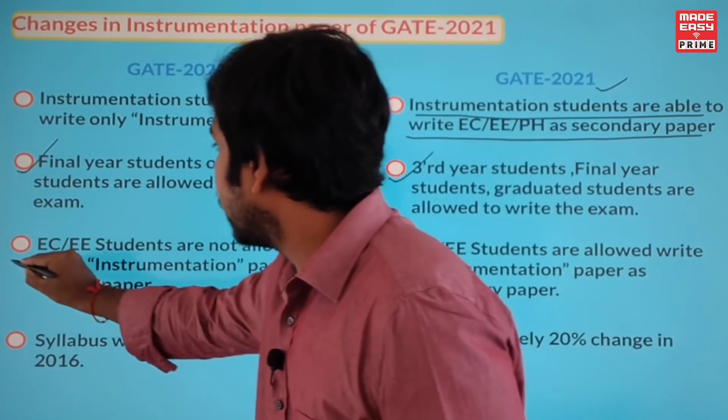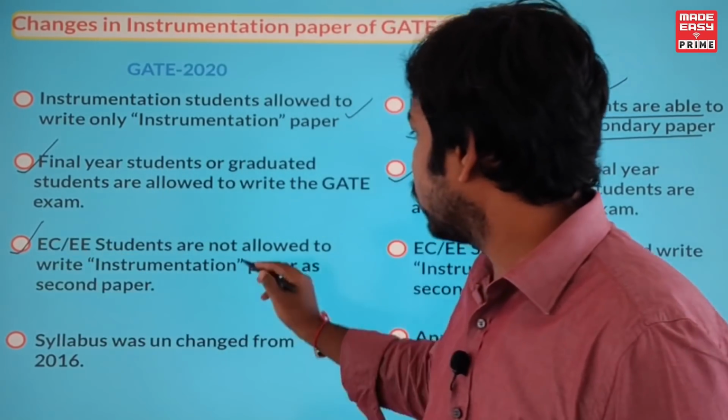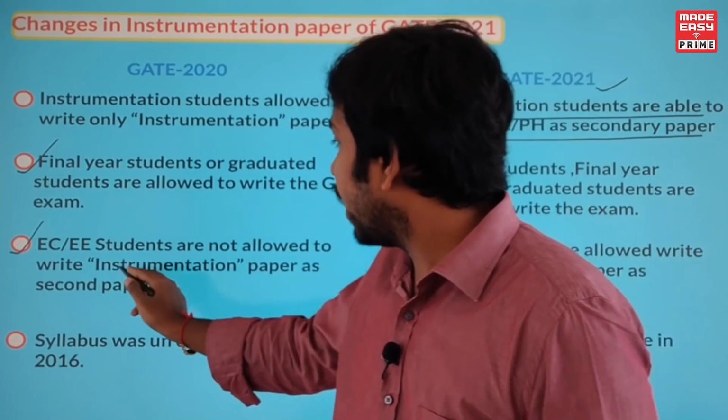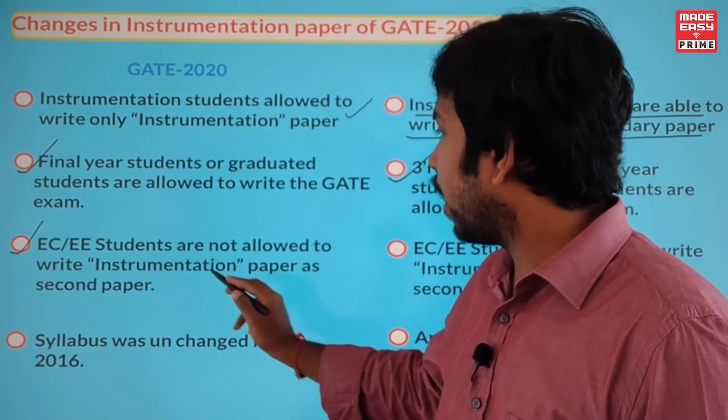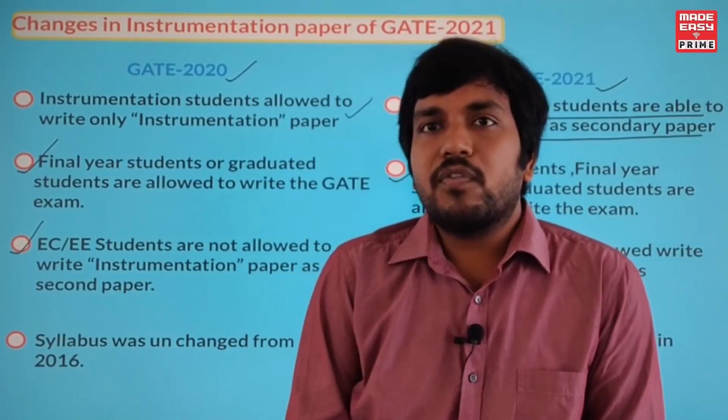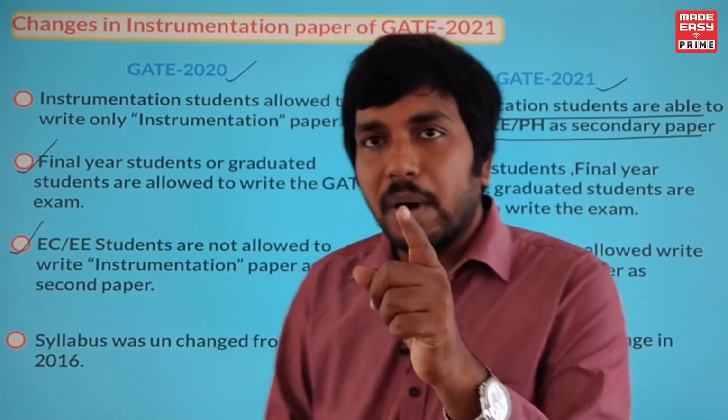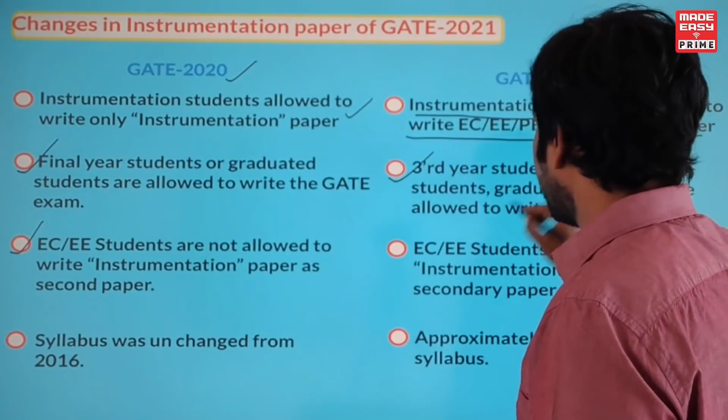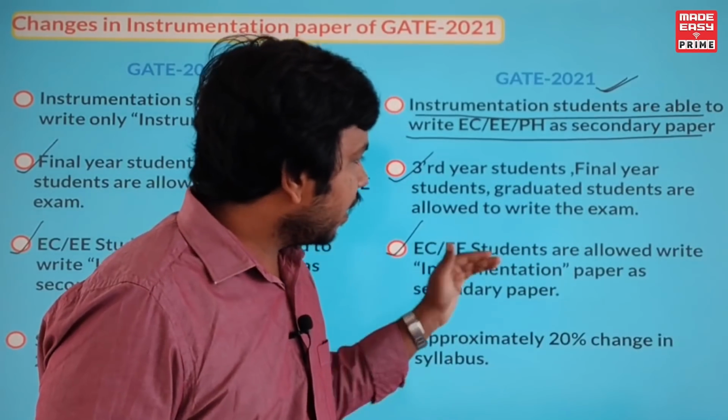Now the third important change is that ECE and electrical students were not allowed to write the instrumentation paper as a second paper in 2020. Because, as I said, in 2020 a student can write only one paper. When there is no option to write a second paper, how can ECE students write instrumentation as a second paper? Obviously not possible, right? But in 2021, the major change that was brought is that ECE and electrical students are allowed to write the instrumentation paper as their secondary paper.